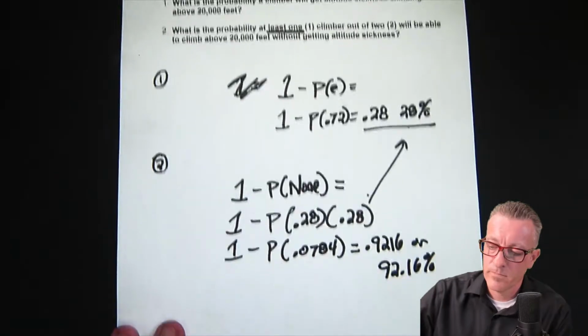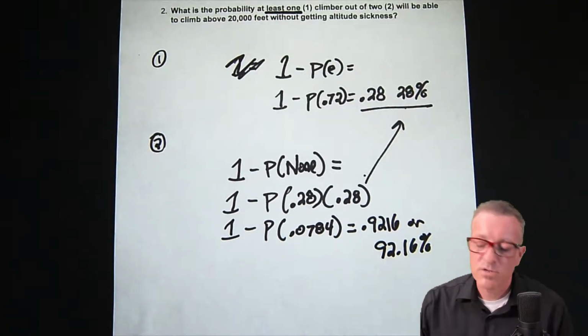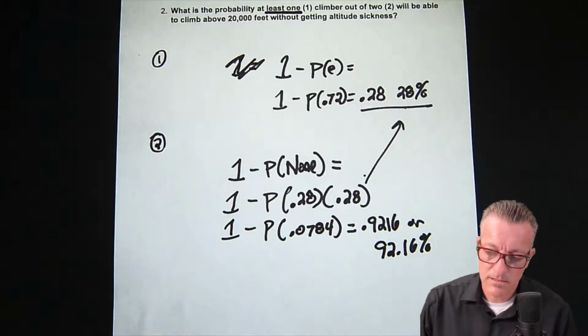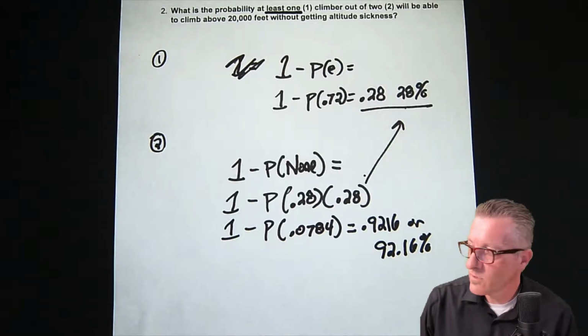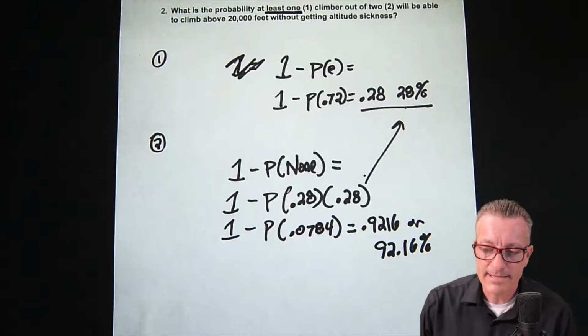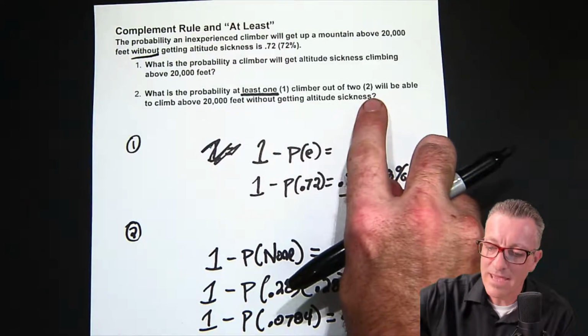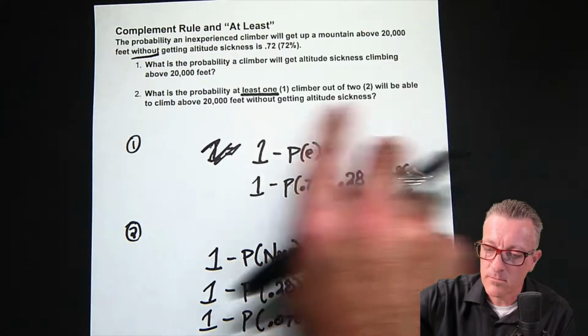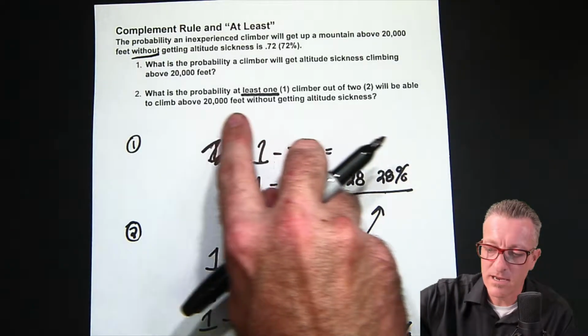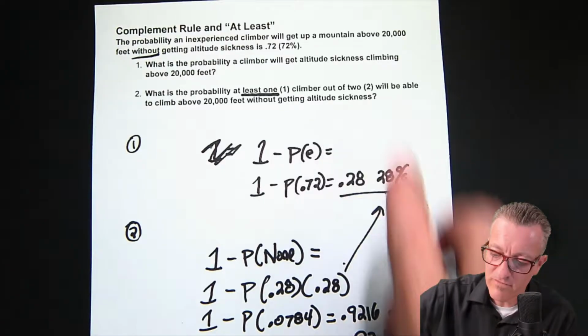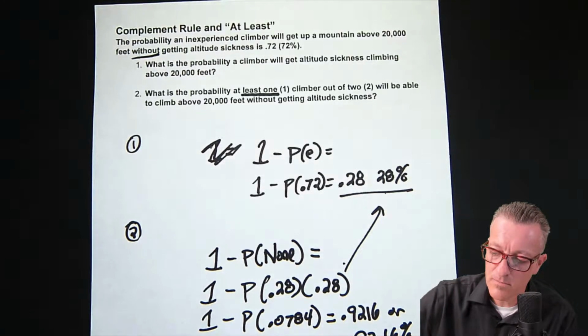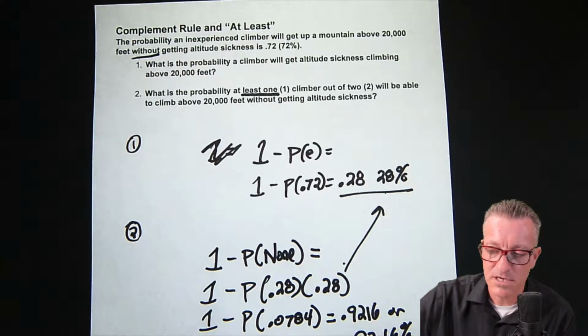So the answer for this one is 92.16% that at least 1 climber out of 2 will be able to climb above 20,000 feet without getting altitude sickness. So we have a 92% chance that at least 1 will get up the mountain without altitude sickness.